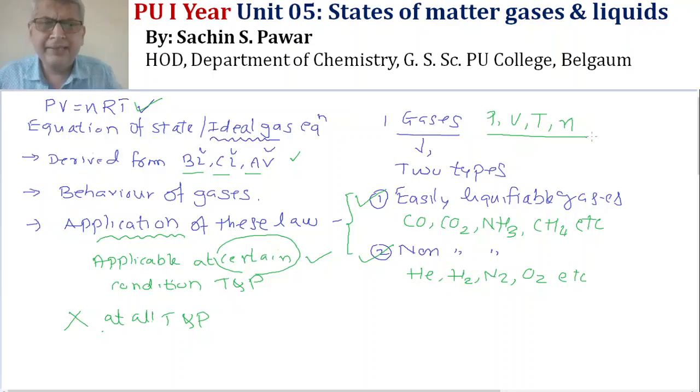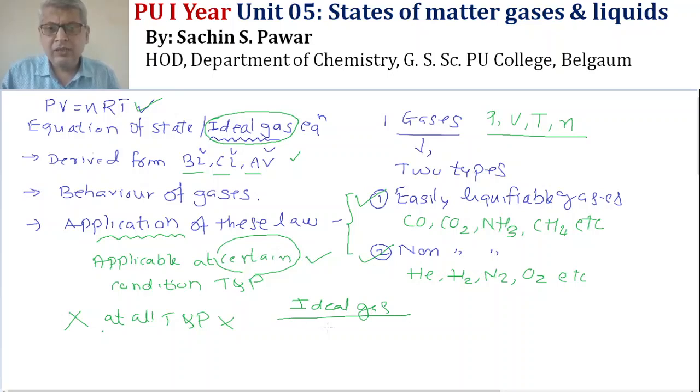When we want to apply this, it is found these laws are not applicable at all conditions, and therefore one term which is introduced here is ideal gas and non ideal gas. An ideal gas is one which obeys all these laws at all conditions of temperature and pressure, whatever the temperature and pressure may be.